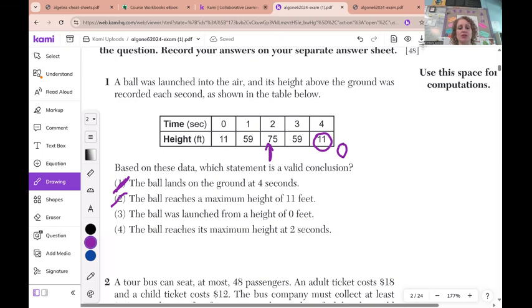3, the ball was launched from a height of 0 feet. Okay, at time t equals 0, right? The height is 11 feet. So it's actually launched at 11 feet. So you take that out. And the ball reaches its maximum height at 2 seconds. So the maximum height is 75, and that occurs at 2 seconds, which is choice 4.